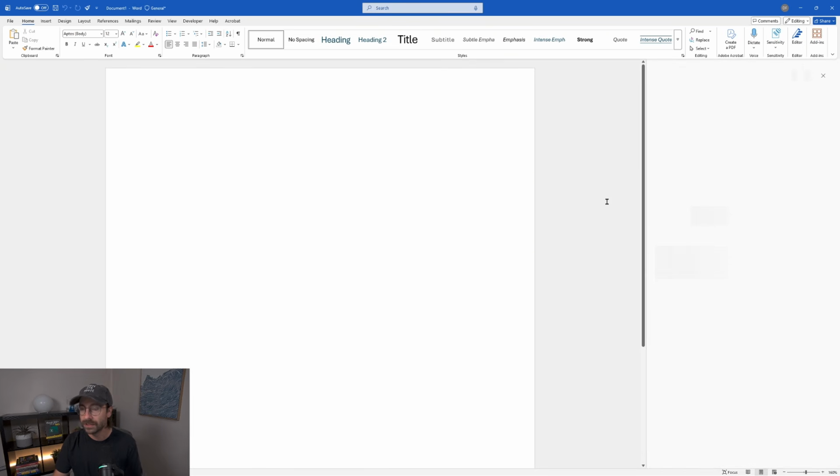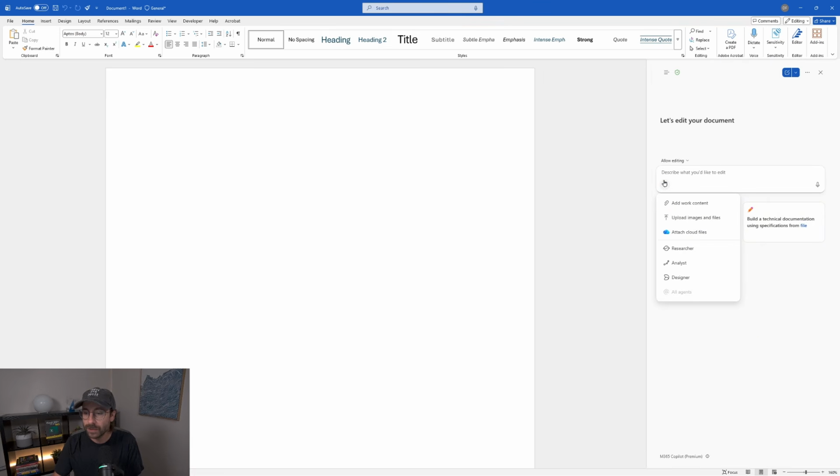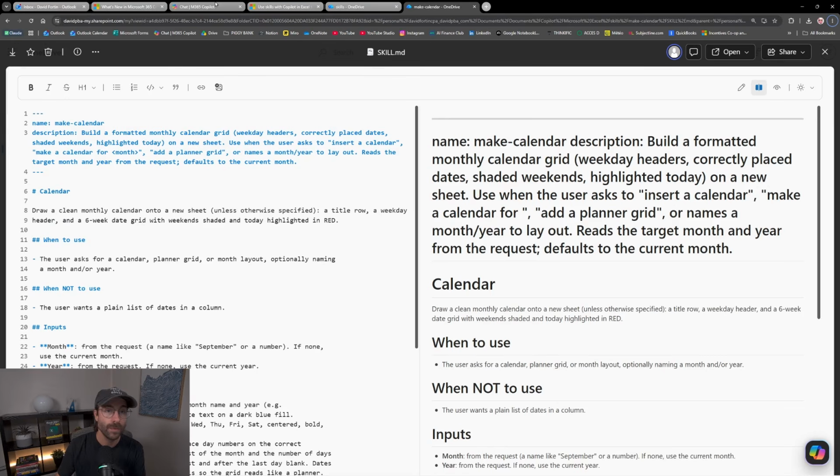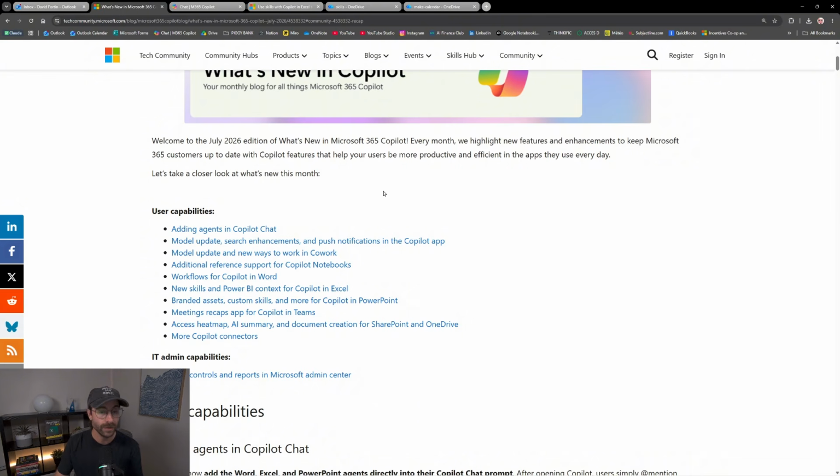Click on the Copilot button at the bottom right. I'm pretty sure there are some skills in PowerPoint as well. Click on the plus. Nope, they're not there yet. I can see this coming very, very fast, very, very soon. I can't talk, I'm very sorry. And while PowerPoint is loading, let me go back to my article right here.